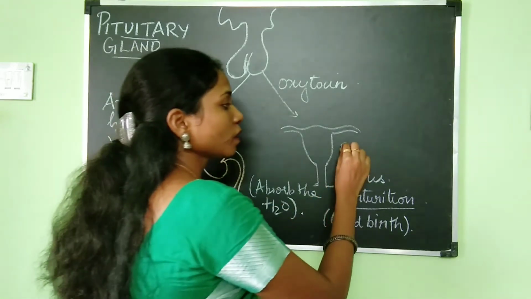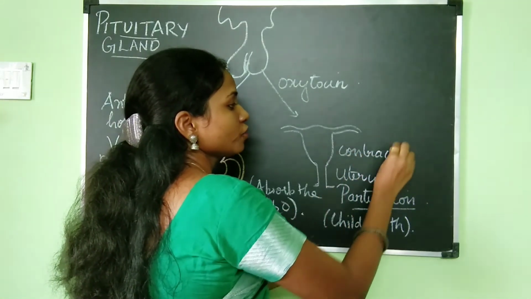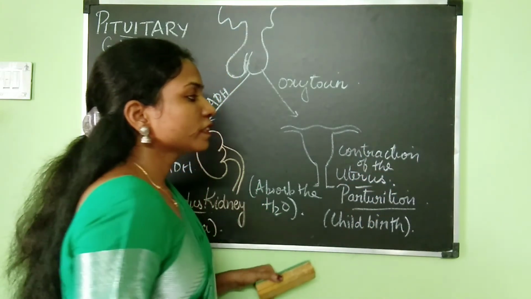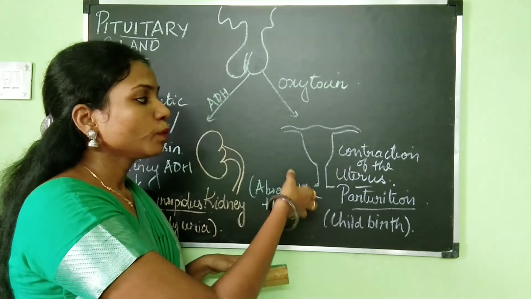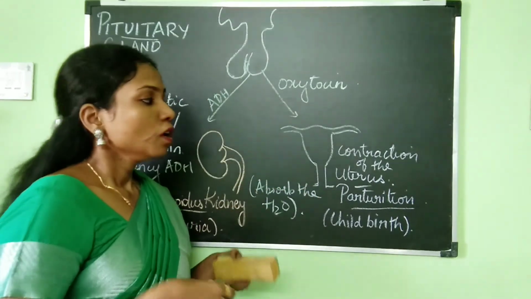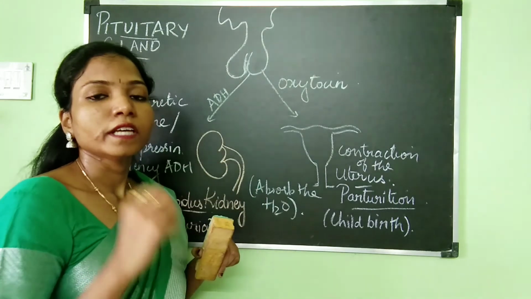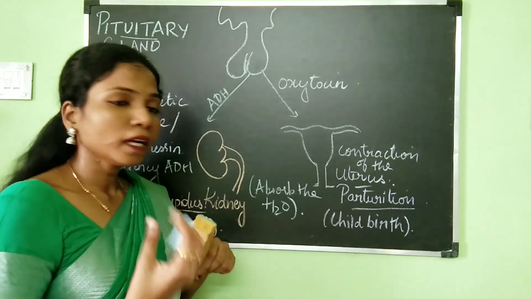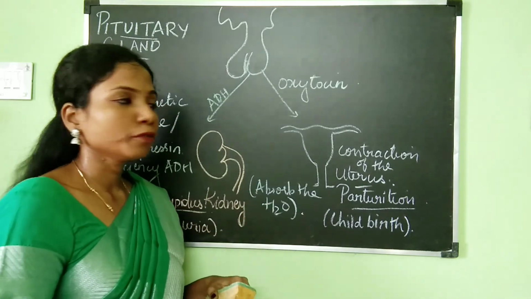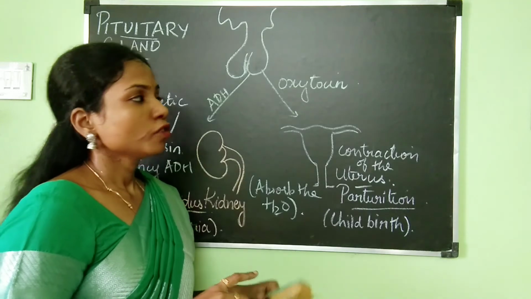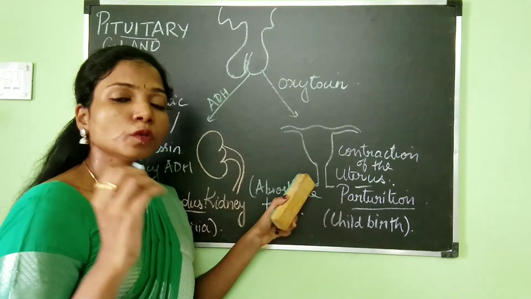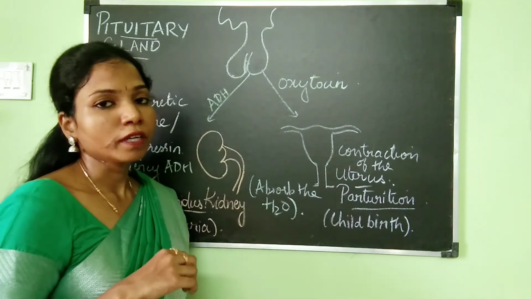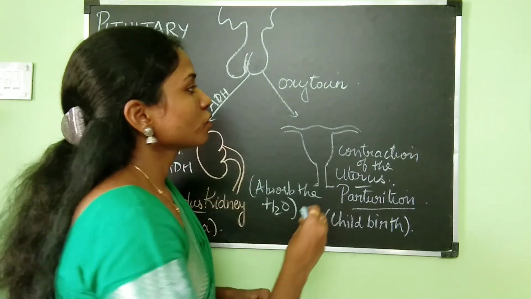Okay, so during childbirth, this hormone will be released, and what is it going to do? This hormone will bring about contraction of the uterus. Okay, so when the uterus contracts, you know very well that the baby is going to be developing inside the uterus. So when the uterus contracts, then only the baby can be expelled out. Okay, so in order to bring about the expulsion of the baby outside the uterus, oxytocin is needed. So oxytocin will act on the smooth muscles of the uterus, and it will bring about contraction of the uterus during parturition.